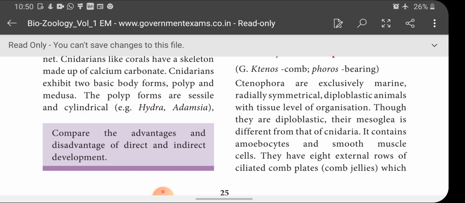Though they are diploblastic, their mesoglea is different from that of Cnidaria. Both Cnidaria and Ctenophora are diploblastic, and both have mesoglea, but the mesogleas are different from each other.